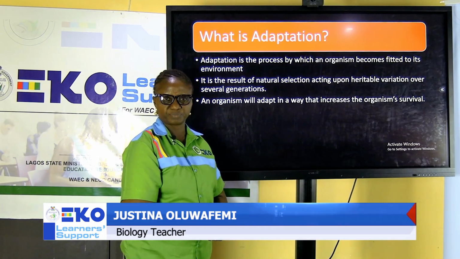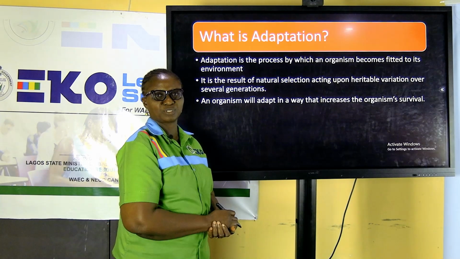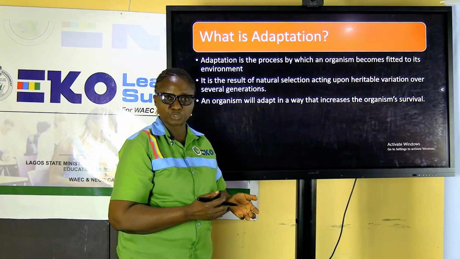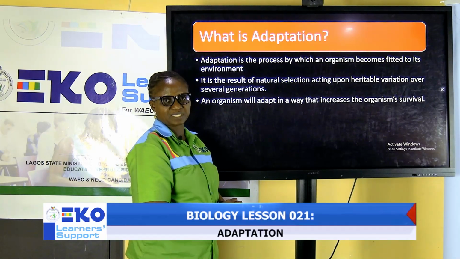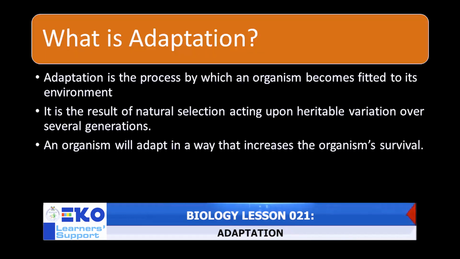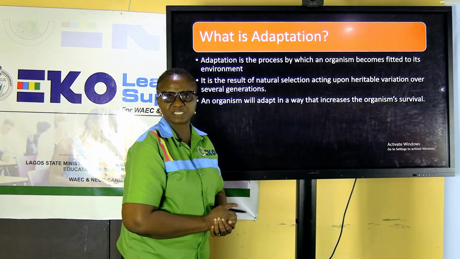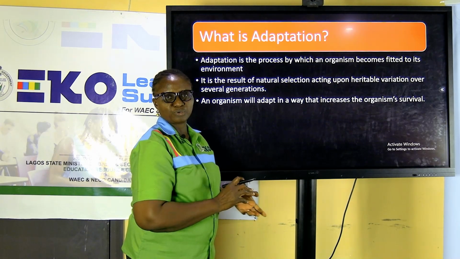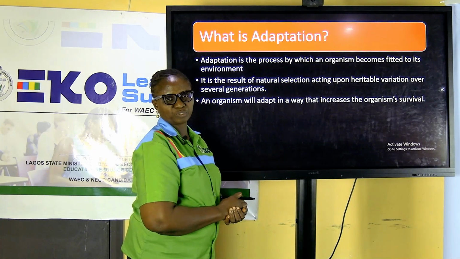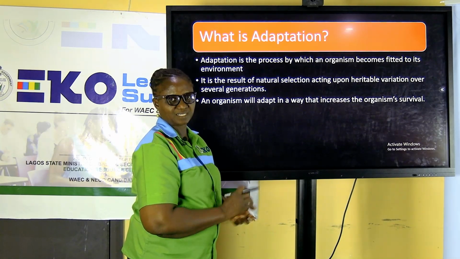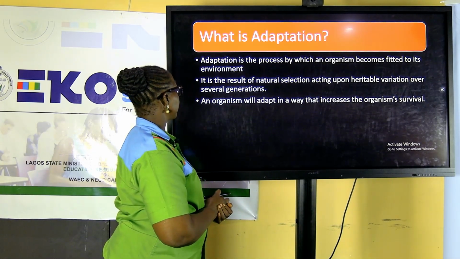What is adaptation? You get to a new environment, there is the need for you to be able to relate well in that new environment for you to survive it. Adaptation is the process by which an organism becomes fitted to its environment. Remember, we are looking at organism, meaning this topic is not limited to human beings or animals alone. It integrates both plants and animals. And as we continue with the lesson, you will understand better.